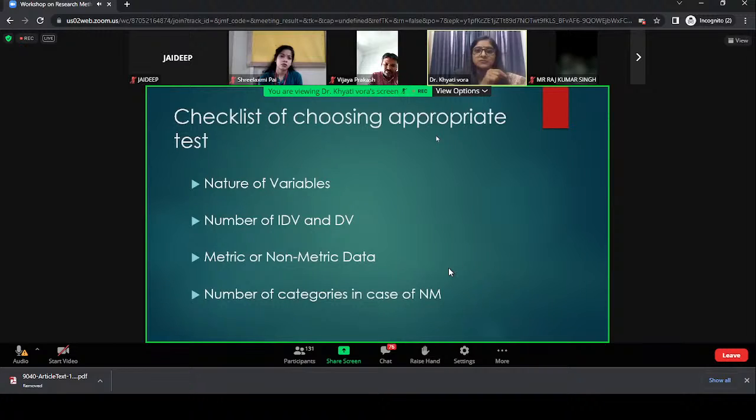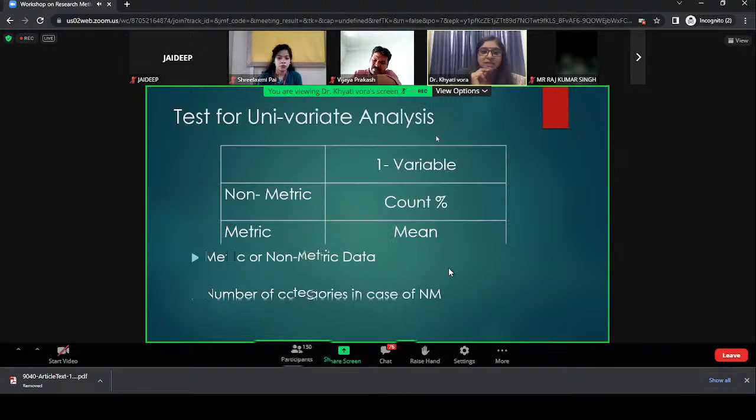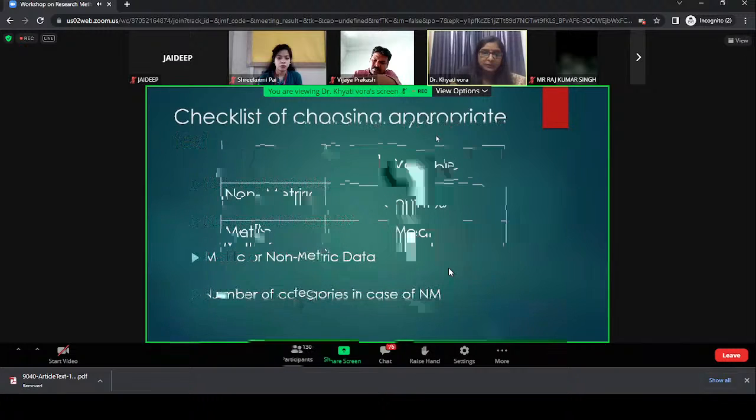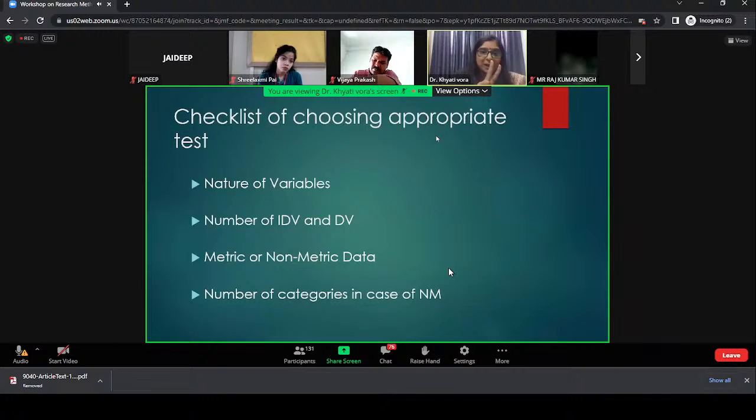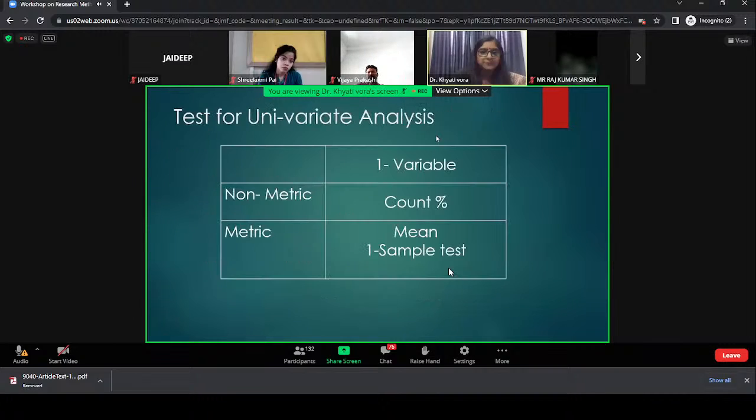Number of categories in the case of non-metric data. If one of your variables is non-metric, how many categories does that non-metric variable have? 2, 3, 4, 5. If it is less than 2, which kind of test can I use? If it is more than 2, which kind of test can I use? So then you have to remember the number of variables. If you have 2 independent variables and 1 dependent variable, or you have 1 independent variable but 2 dependent variables, something like that. Multivariate analysis and metric, non-metric, and categories. Now see, you will have the answers ready for you.